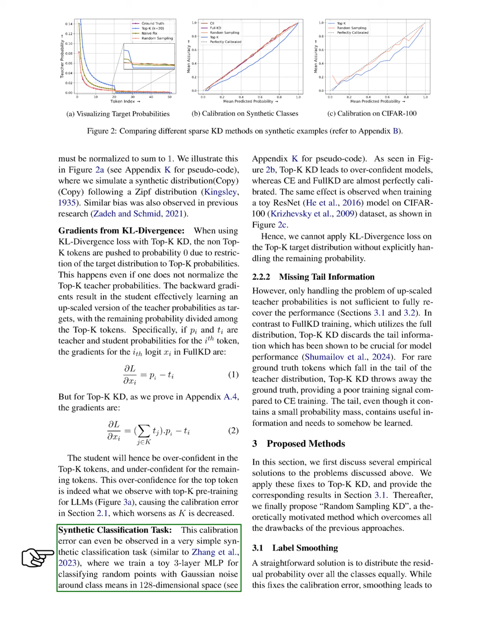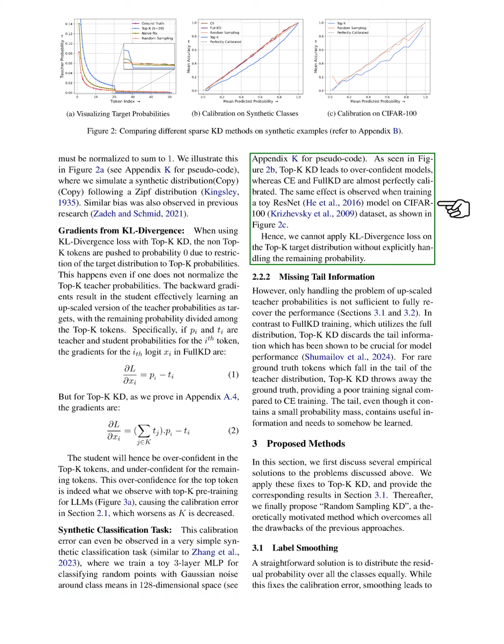We also see this calibration error in a simple synthetic classification task, where we train a small multilayer perceptron to classify random points in a high-dimensional space. Here, top-K KD results in overconfident models, while other methods like cross-entropy and full KD show much better calibration. The same issue arises when we train a toy ResNet model on the CIFAR-100 dataset, indicating that we cannot use KL divergence loss on the top-K target distribution without addressing the remaining probabilities.